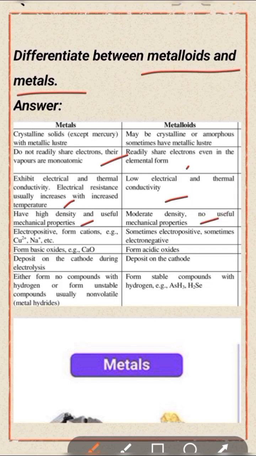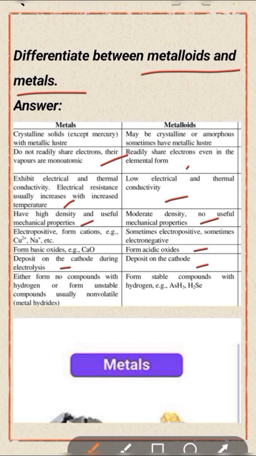Metals are electropositive and form cations, for example Cu2+, Na+, etc. But metalloids are sometimes electropositive, sometimes electronegative. Metals form basic oxides, for example calcium oxide, CaO, but metalloids form acidic oxides. Metals deposit on the cathode during electrolysis, but metalloids deposit on the anode.